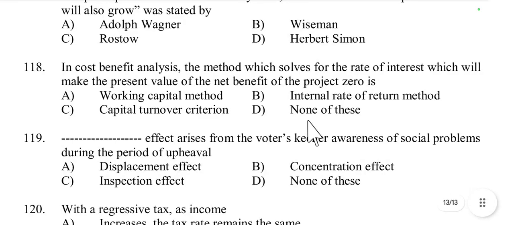Then question number 118. In cost benefit analysis, the method which solves for the rate of interest which will make the present value of the net benefit of the project zero is working capital method, internal rate of return method, capital turnover criterion, or none of these. This is called internal rate of return, because internal rate of return is the discount rate at which the net present value is equal to 0. Here NPV, net present value, is equal to 0. It is widely used in investment appraisal and project evaluation.